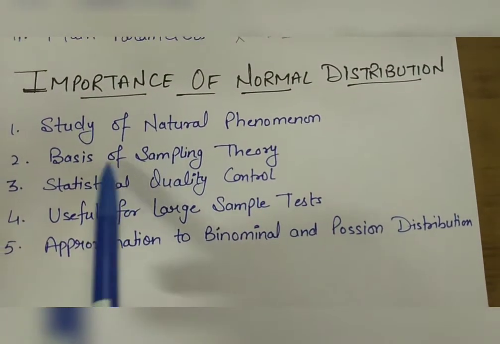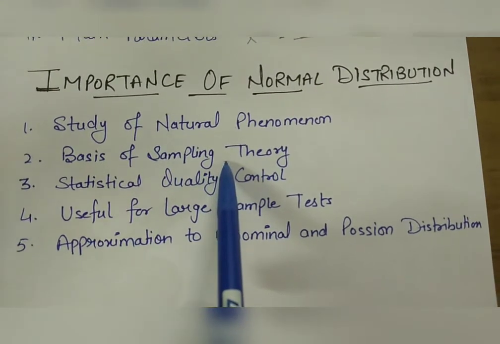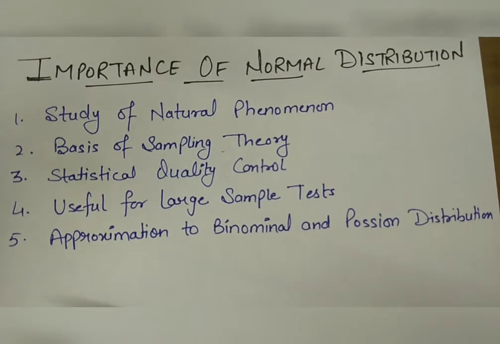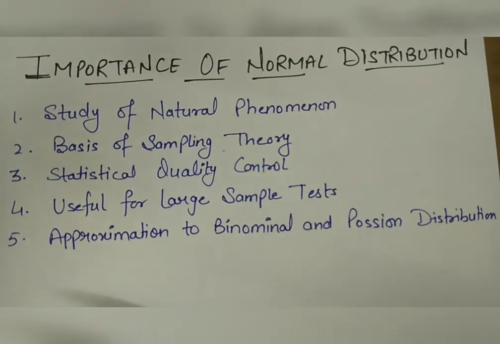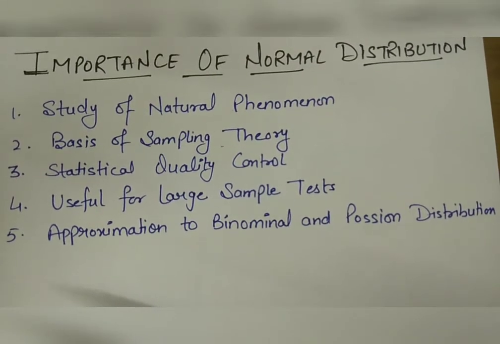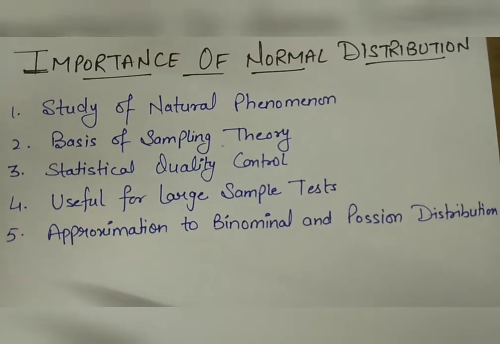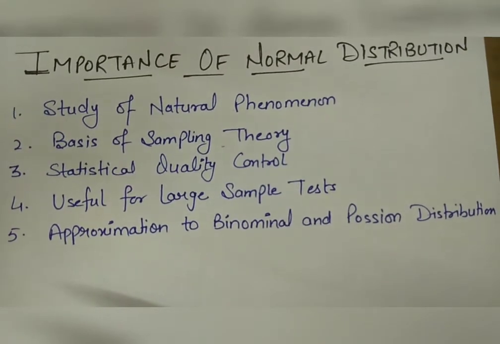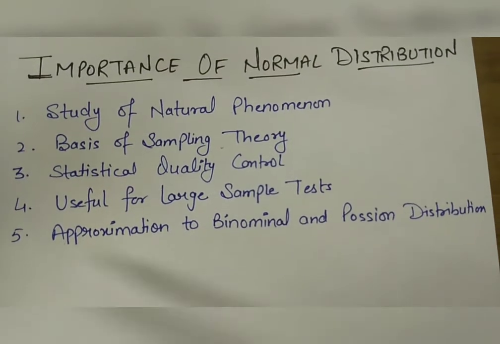Next, basis of sampling theory. The normal distribution is also of great importance in sampling theory. In fact, normal distribution is the basis of sampling theory. With the help of normal distribution, one can test whether the sample drawn from the universe represents the universe satisfactorily or not.